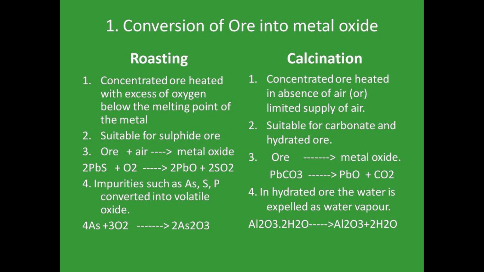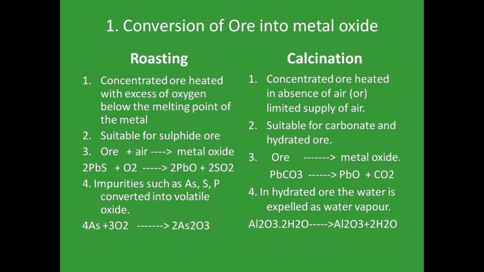For example, lead sulfide, when it is heated with excess of oxygen, the oxygen is added with the lead so that we get PbO, that is lead oxide, and the sulfur reacts with the oxygen and we get sulfur dioxide.